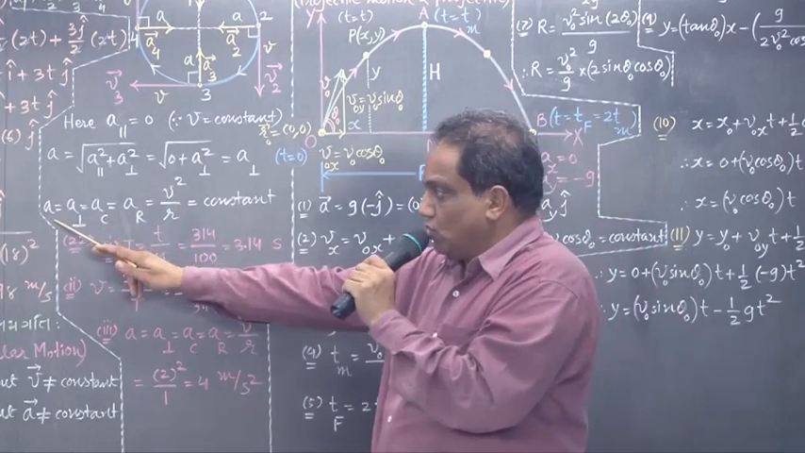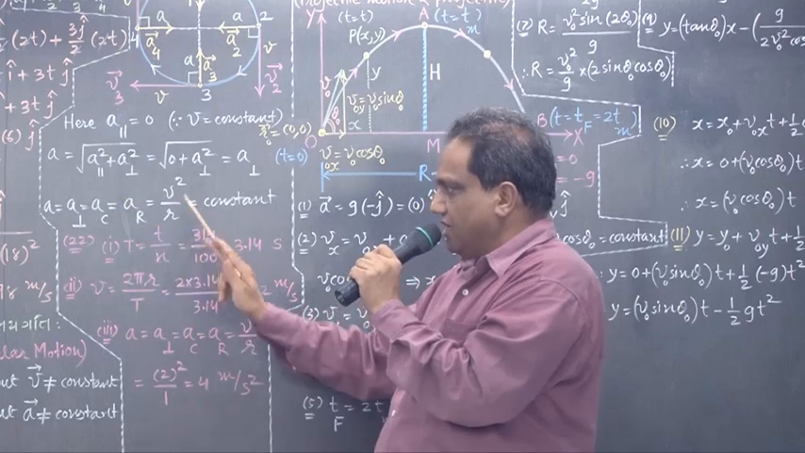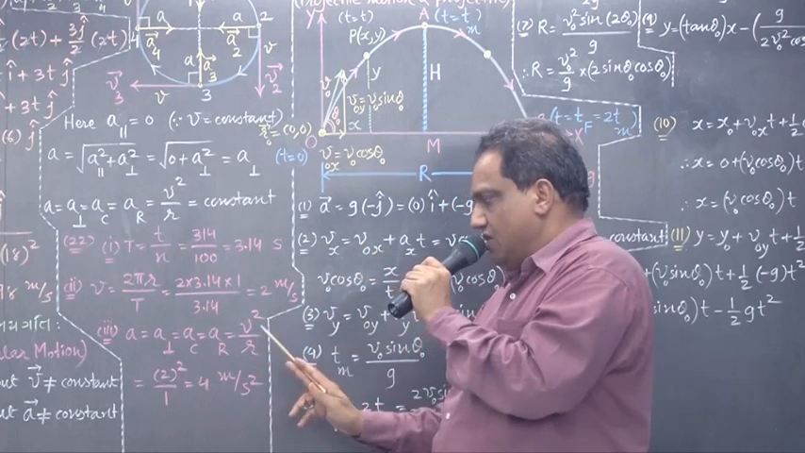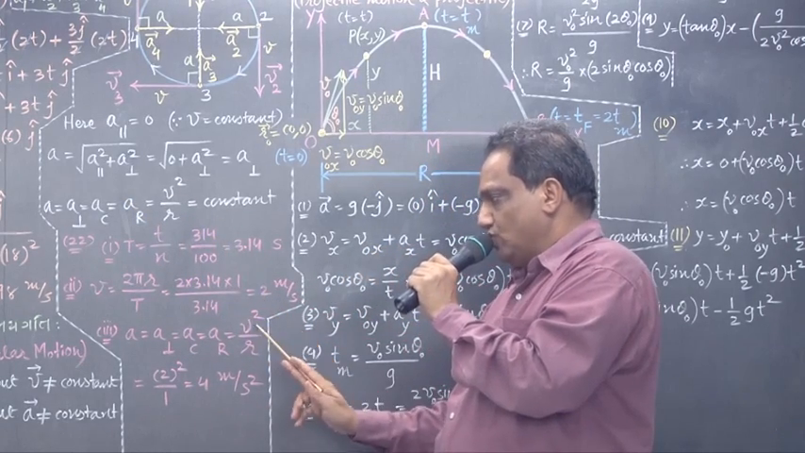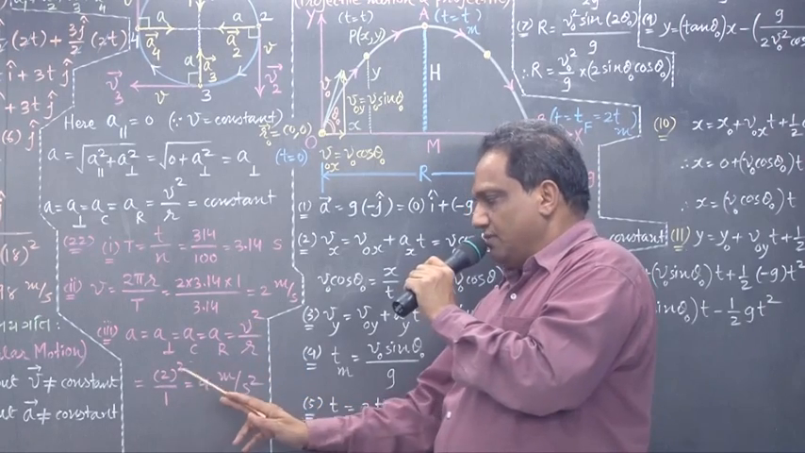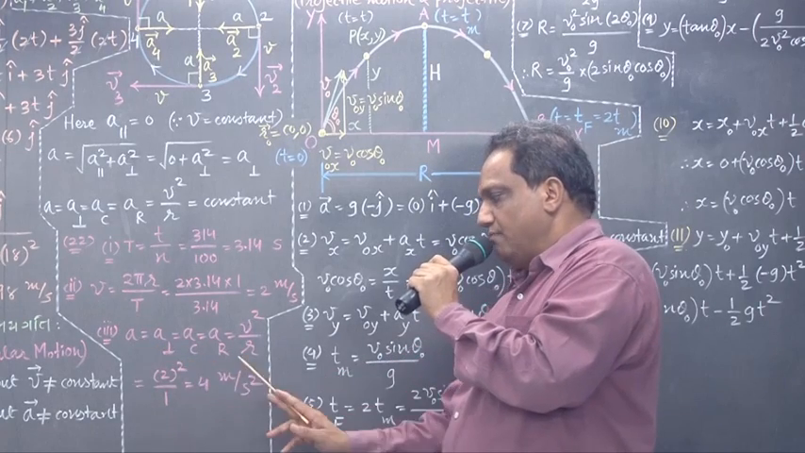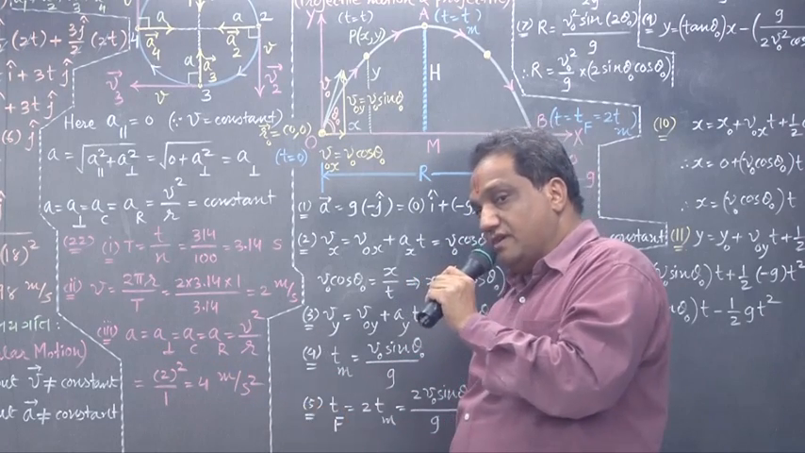a equals a perpendicular equals a_c equals a_r equals v square upon r. What is v at present? 2. So put v value 2. r is 1 meter. Come on, simplify. 2 square is 4 upon 1, that is 4. Unit of acceleration is meter per second square.